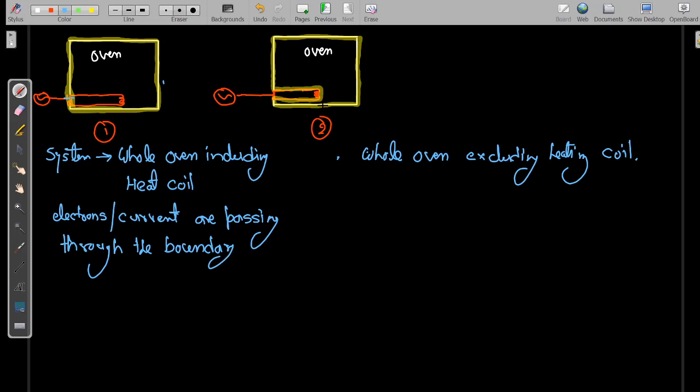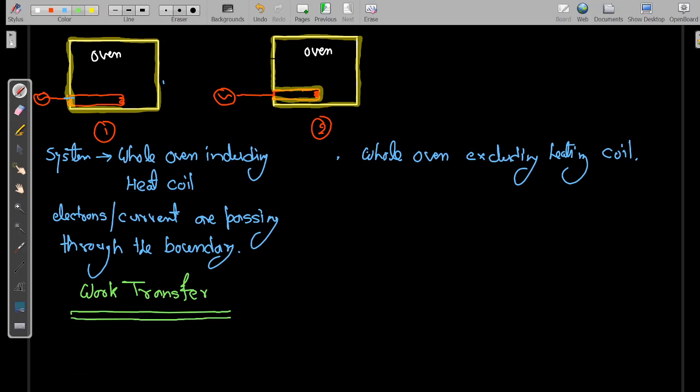Okay, on the other hand, let us consider first this, then we will go to this. If the electron or current is passing through the boundary of the system, that means it is electrical energy which is crossing the boundary of the system. So it is a form of work transfer. So we can say there is a work transfer taking place between system and surrounding in example 1.